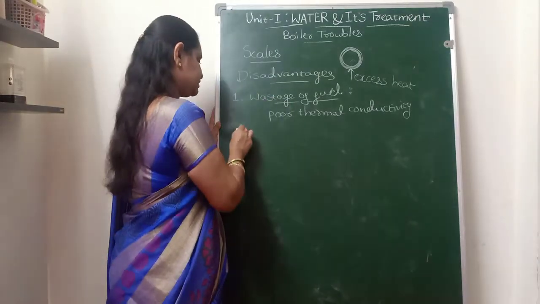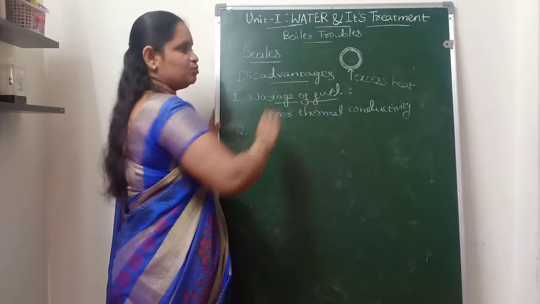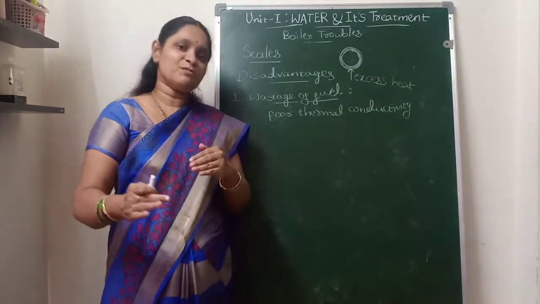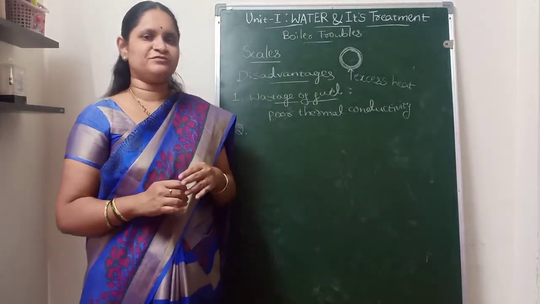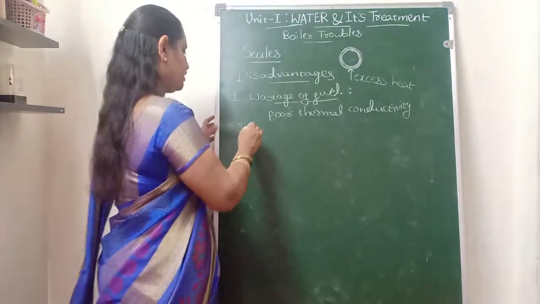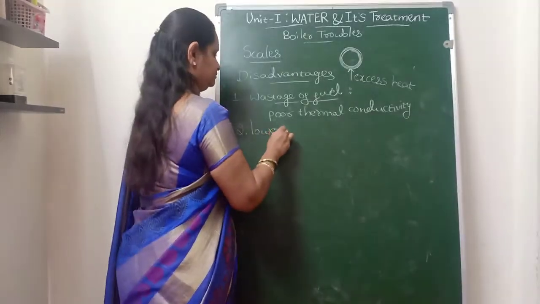And giving this excess heat to the boilers leads to some other operational troubles for the boiler tubes. One is the lowering in the boiler safety.